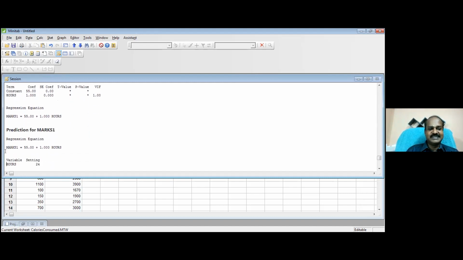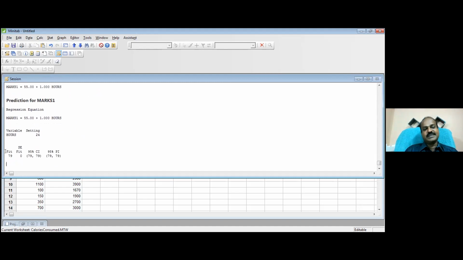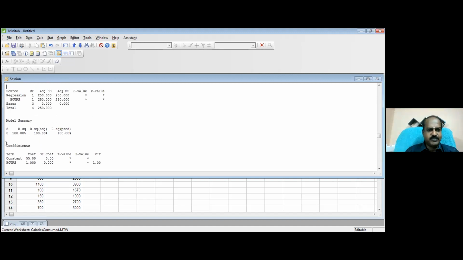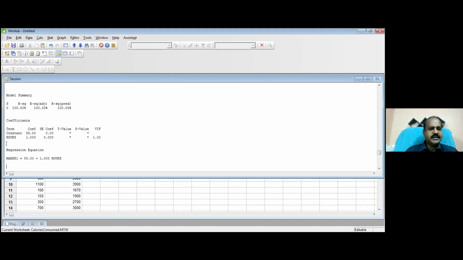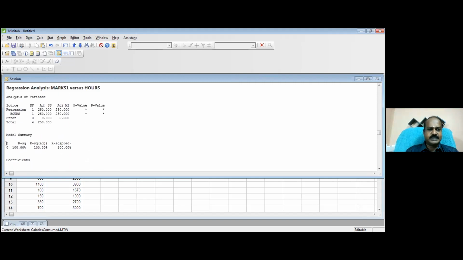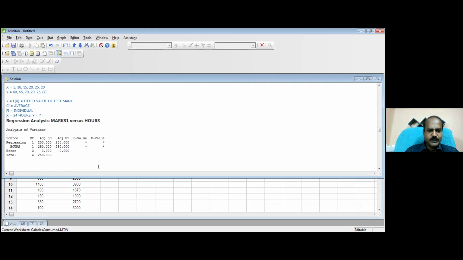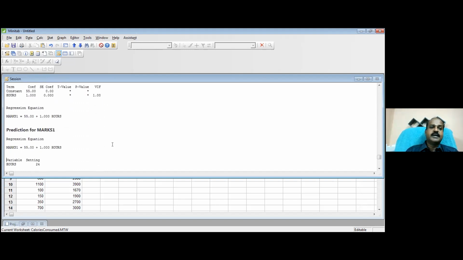Since S is 0, our confidence interval and prediction interval are all the same, because I typed the data with equal intervals. So if you have a set of values, you can quickly get the regression. But with the amount of data I have given, it has not calculated the p-value.